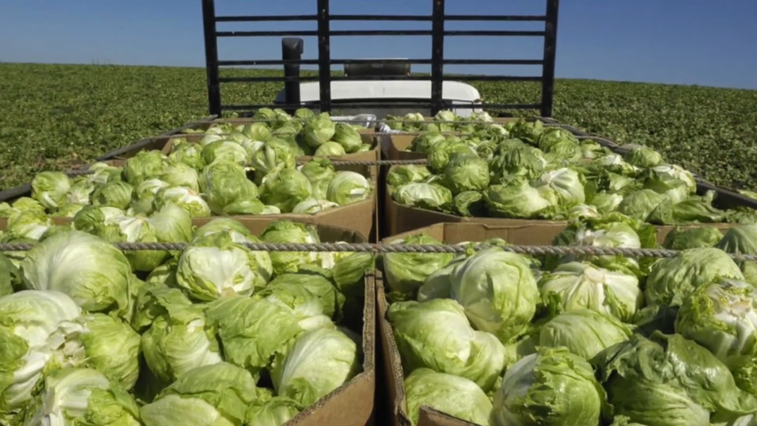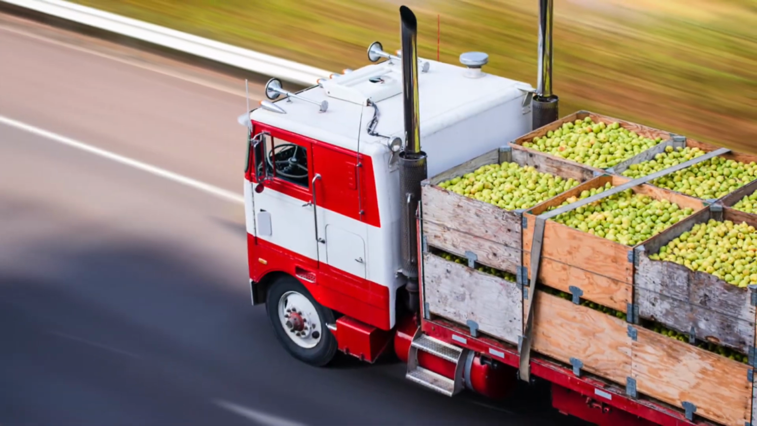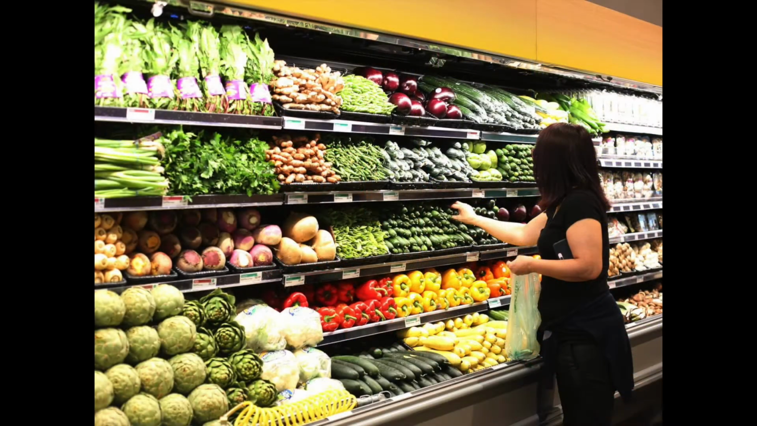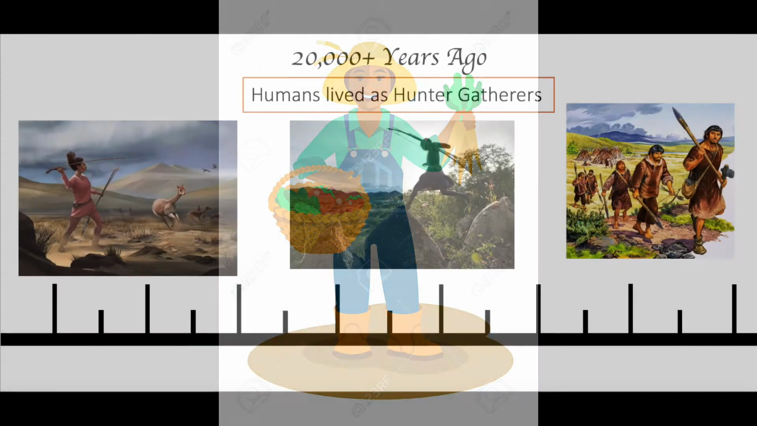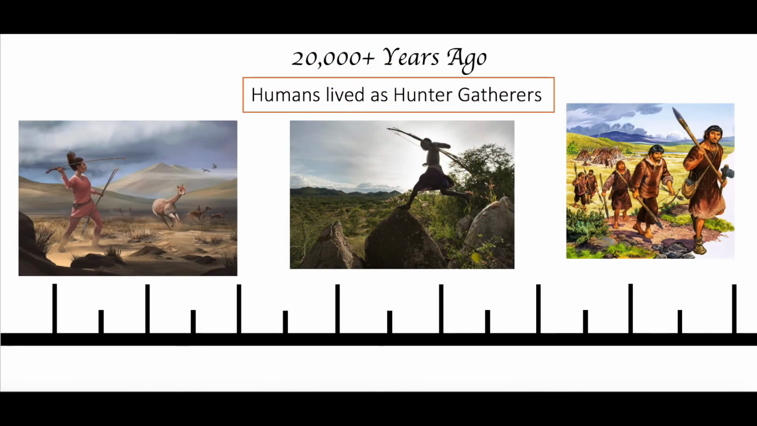You see, now the way that pretty much all humans get our food is from farming. Farmers grow crops and raise animals, then these crops are put on a truck and transported to a grocery store where we buy it for food and eat it. For us, it all starts with farming. But a long time ago, before farming was invented, humans lived as hunter-gatherers.